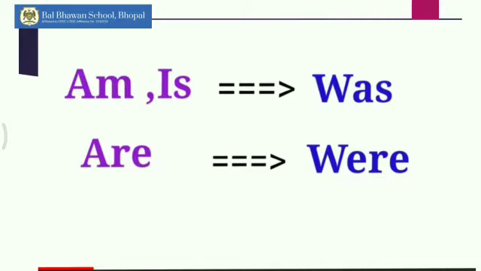But if I say, I was teaching you yesterday and you were listening attentively, so children, I have used was in place of am and were in place of are. So you understood why we use was and were in place of am, is and are? Yes, because the action has already happened.